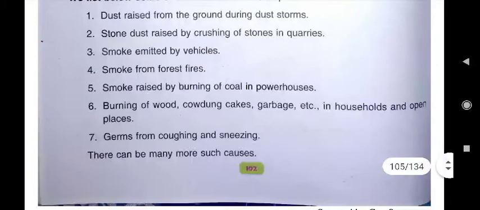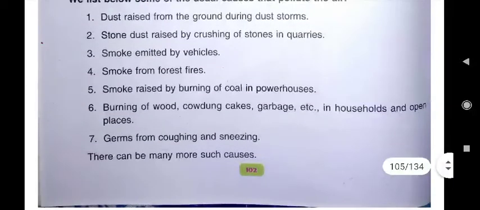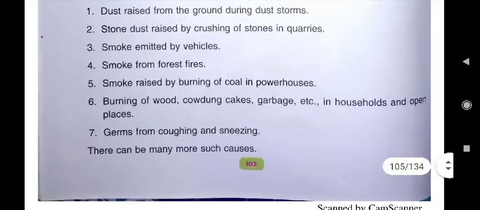Then stone dust raised by crushing of stones in quarries. When in quarries or in factories, the stones are being crushed to make the sand and the other stone chips. That time also stone dust is raised, which makes the air dirty. Then whenever any vehicle crosses on the road, you must have observed the smoke comes out from those vehicles.